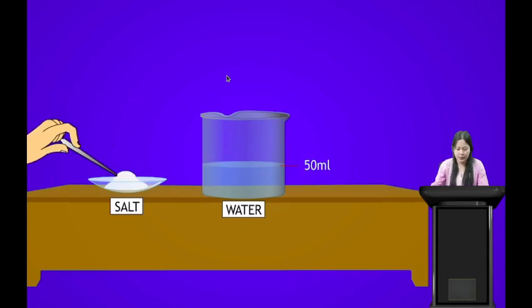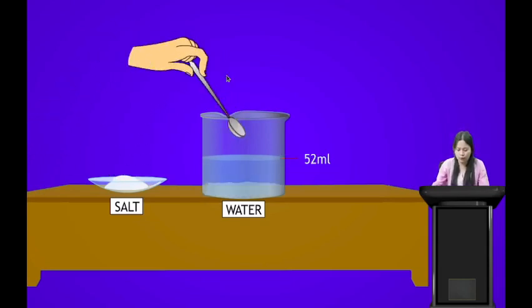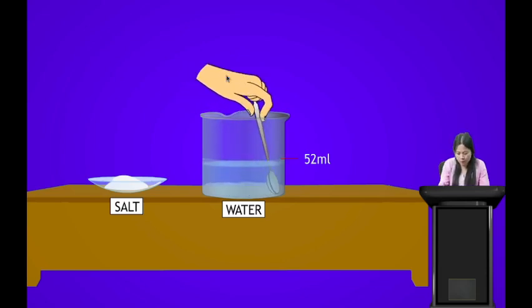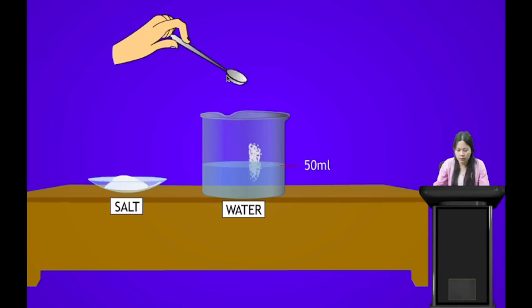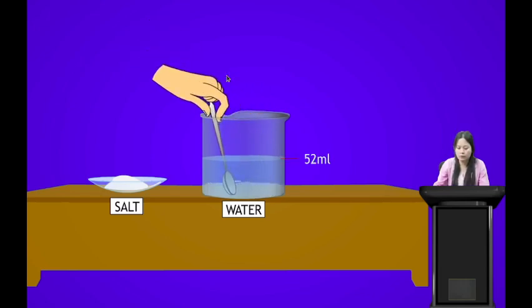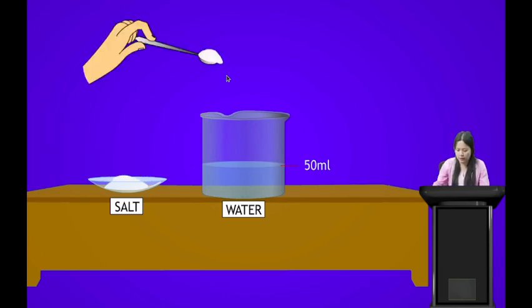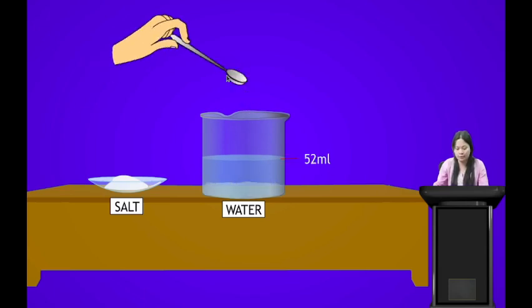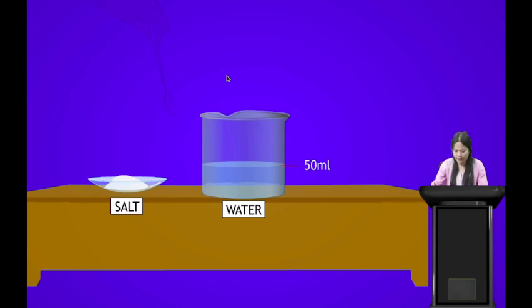Now let us see here. Again, take water in a beaker and salt. Now dissolve it. At first it rises to 52 ml, then after dissolving it again decreases to 50 ml. Now add more amount of salt. Again the volume of the water increased to 52 ml. After some time it decreases to 50 ml again. Now what will happen if we keep on adding the salt? Will it keep on dissolving, or will it stop at one point? Yes, students? Let us find out. Alright.